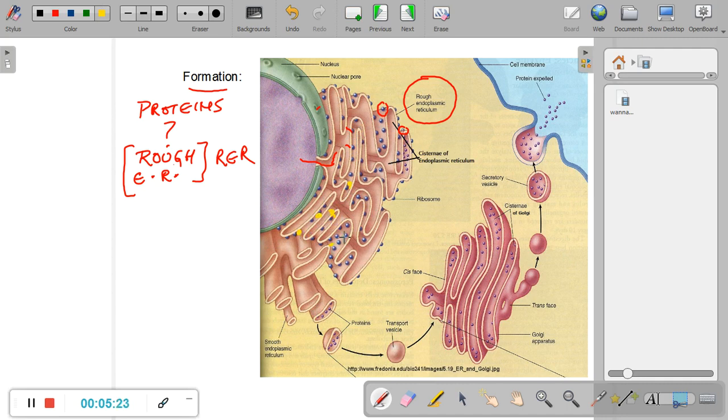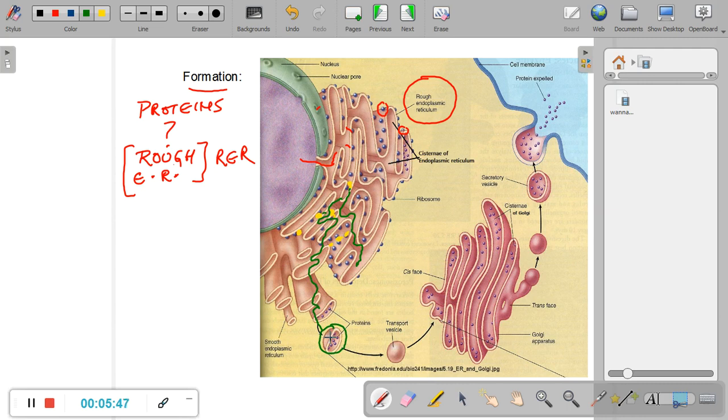Now once these proteins are made, these proteins are then transported from within the tubes of the endoplasmic reticulum, and they are packed here into a vesicle.